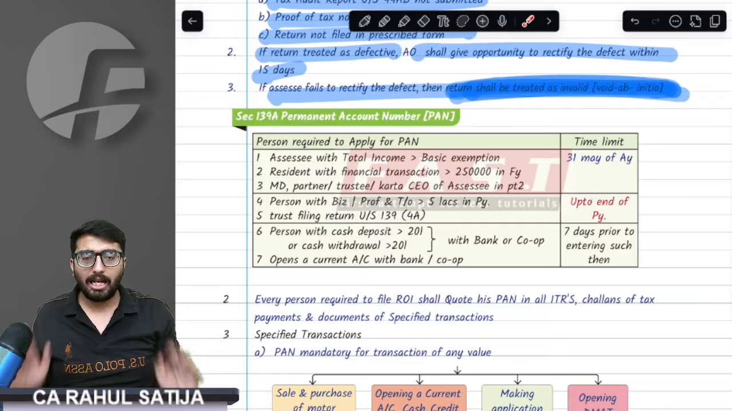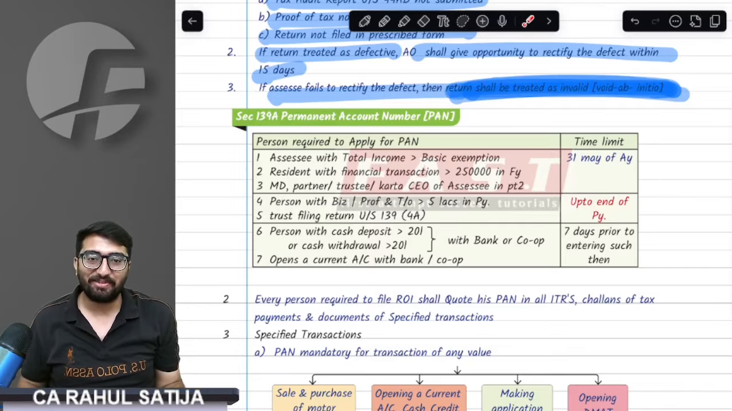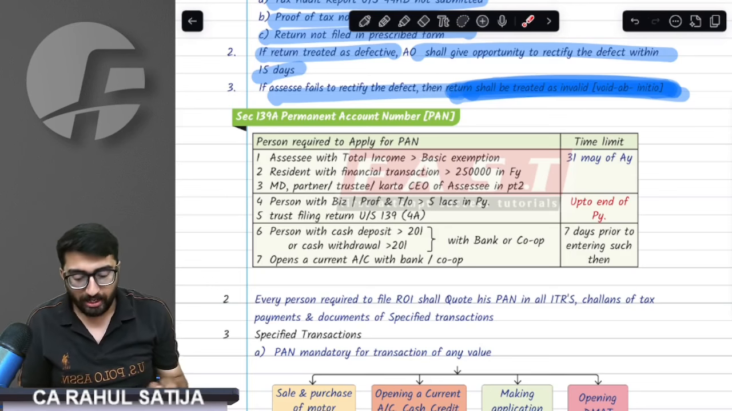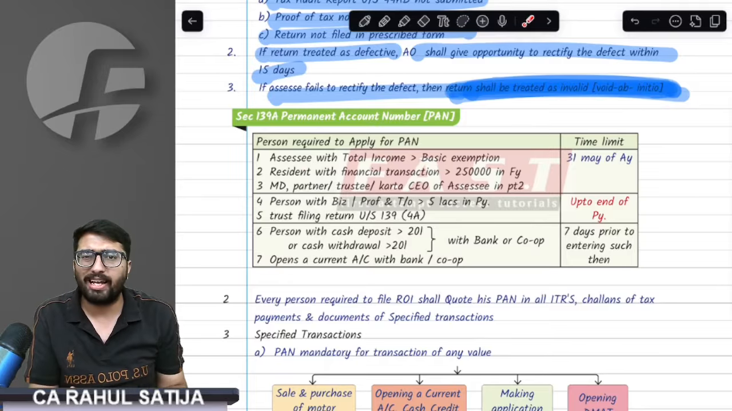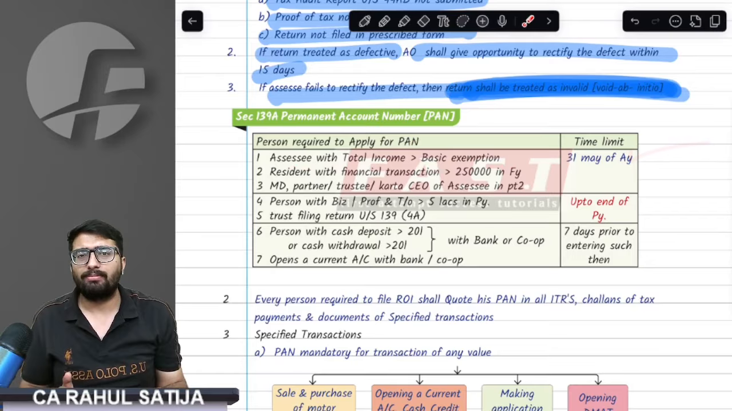See, Permanent Account Number. What does this point say? Understand. Who is required to get the PAN? If you are any assessee whose income exceeds the basic exemption limit, you earn more than 4 lakh rupees, then you should get a PAN by 31st May of the assessment year.